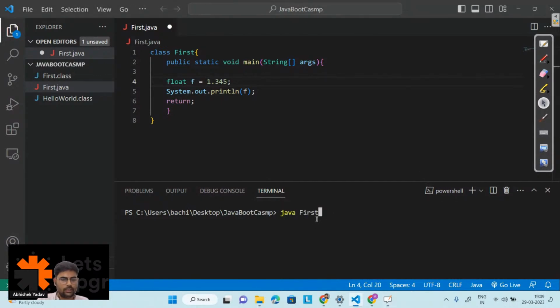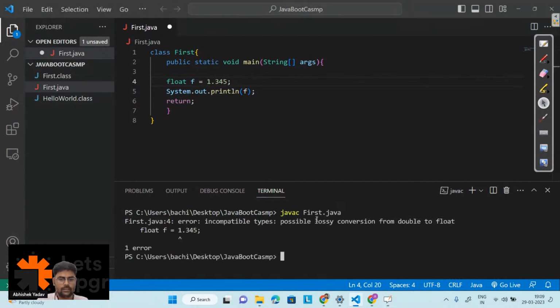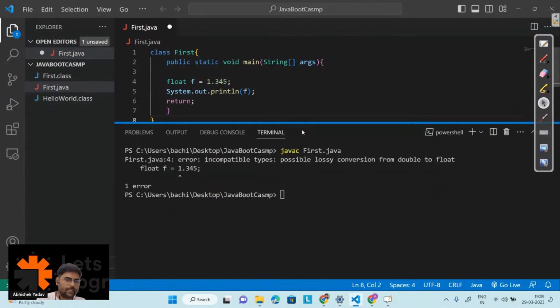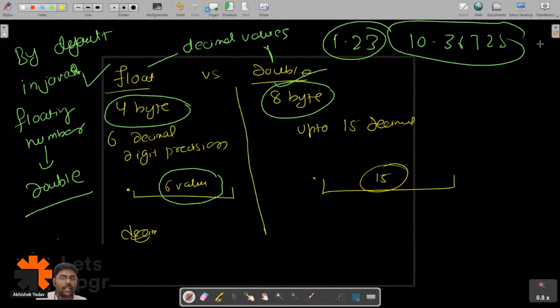So again, I am getting this error, right? And this error we saw previously also, possible lossy conversion from double to float. And why am I getting this error? Because here what we are doing, float.